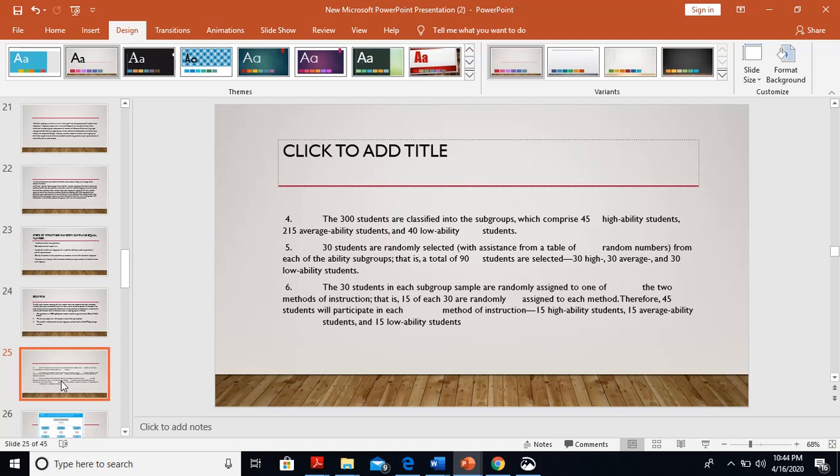30 students are randomly selected with assistance from a table of random numbers from each of the ability groups, so a total of 90 students are selected: 30 high, 30 average, and 30 low ability students. The 30 students in each subgroup sample are randomly assigned to one of the two methods of instruction. That is, 15 of each 30 are randomly assigned to each method. Therefore, 45 students will participate in each method of instruction: 15 high ability students, 15 average ability students, and 15 low ability students.